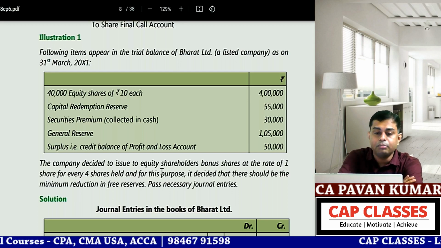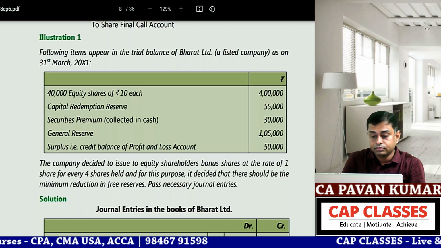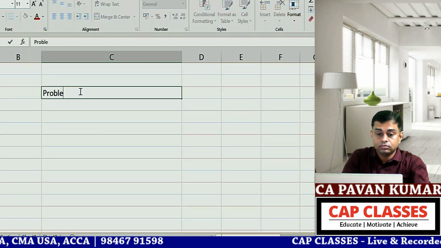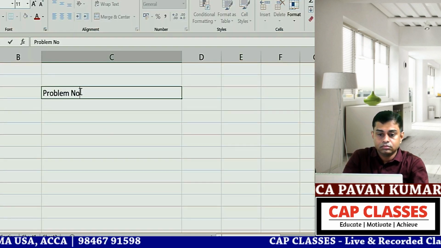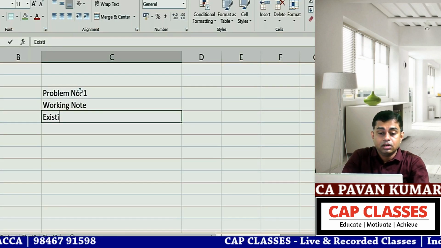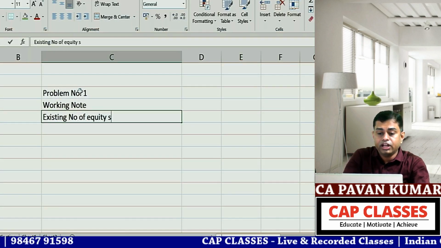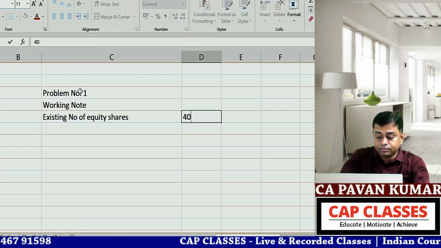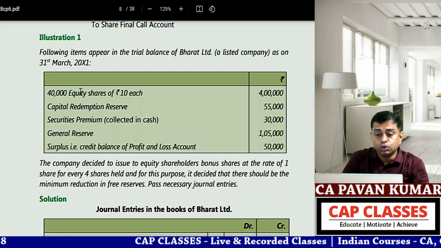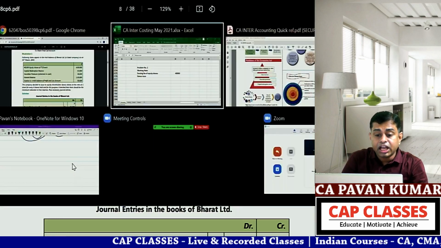Write down the working note for problem number 1. Existing number of equity shares 40,000. Bonus issue 1 share for every 4 shares.